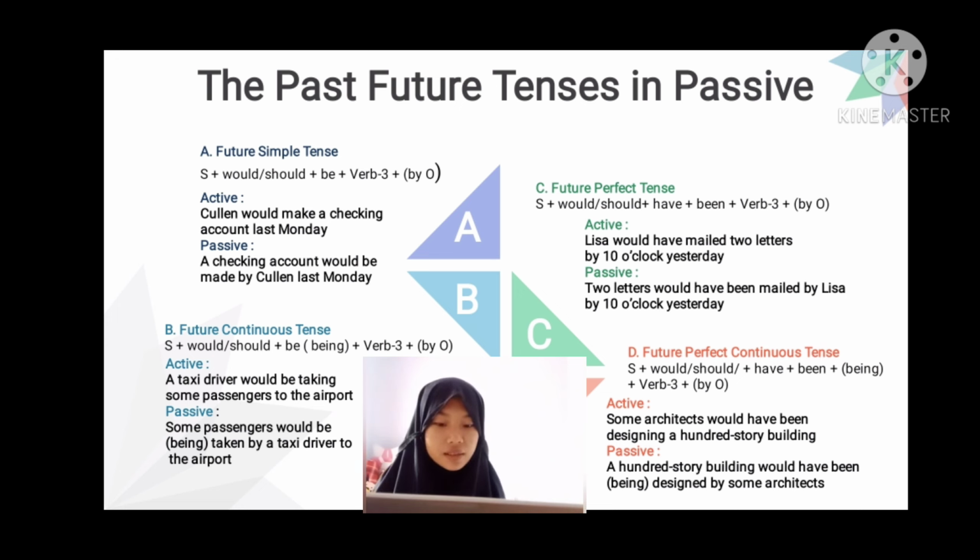Some architects is subject, but it will be the object. Would have been designing. The verb 3 of designing is designed. A 100-story building is object. It will be the subject in passive. So the passive is a 100-story building would have been being designed by some architects.